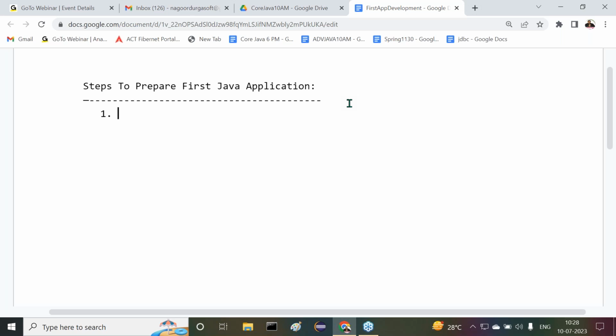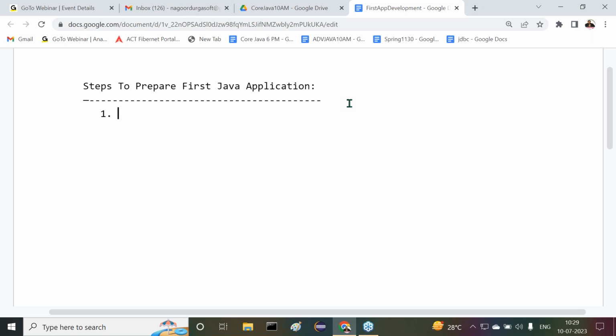When we install Java software, automatically along with it the Java compiler and JVM components will come. So if you want to get the compiler and JVM in our system, first we have to install Java software. That's the point we have to understand clearly.